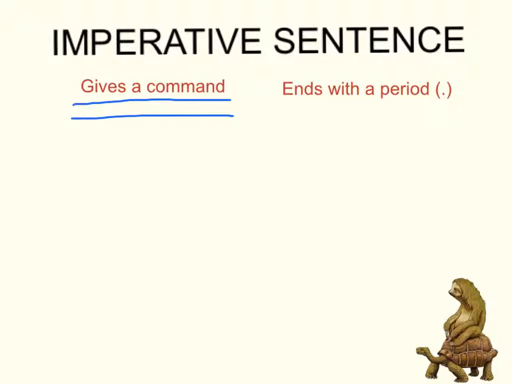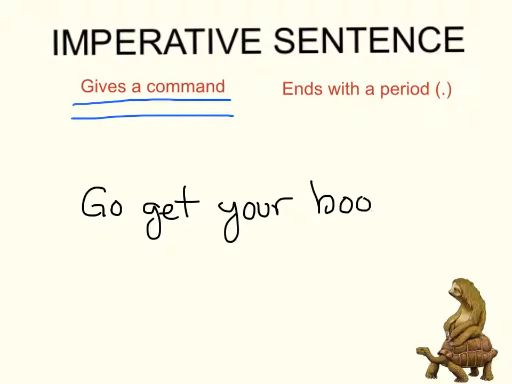Okay? So an example of an imperative sentence could be, go get your books. Period. Go get your books. Whoever is saying that is telling you to go get your books. That is what makes an imperative sentence.